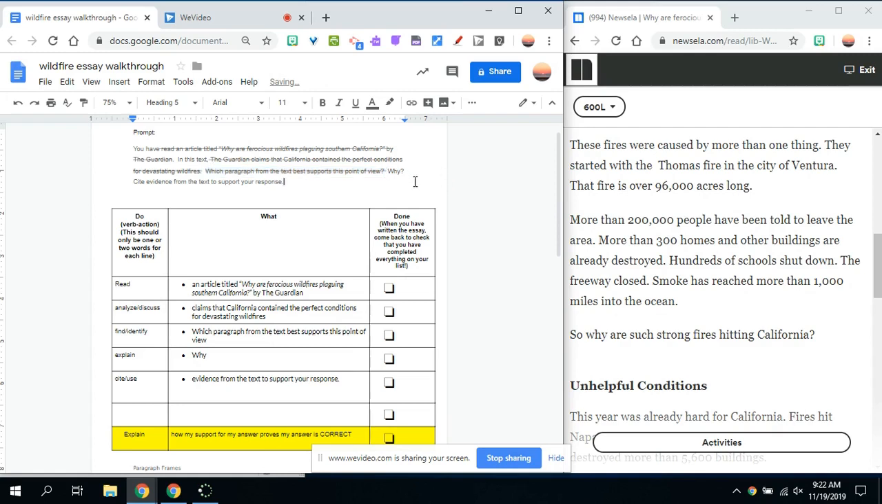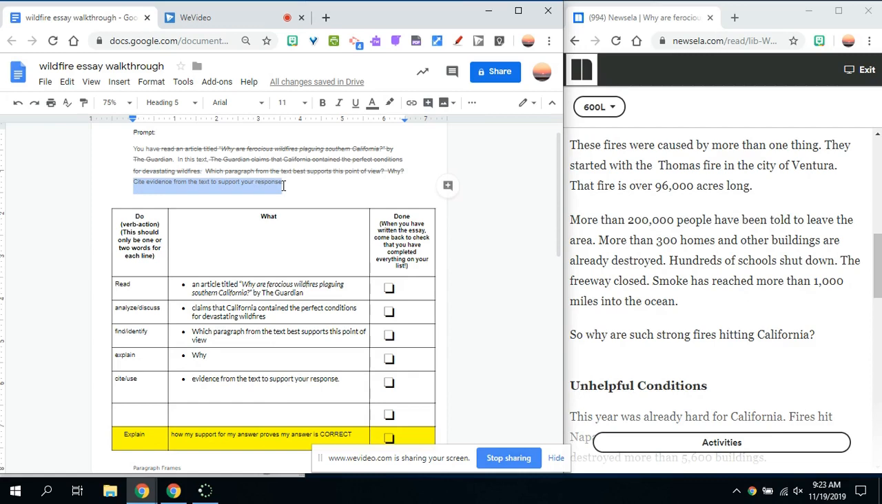The next part of the prompt says why. Well, if someone asks me a why question, my response should be to explain why. So that's what I have to do. I have to explain why. Then it says cite evidence from the text to support your response. When it says cite, it means use. So I have to cite or use evidence from the text to support my response.